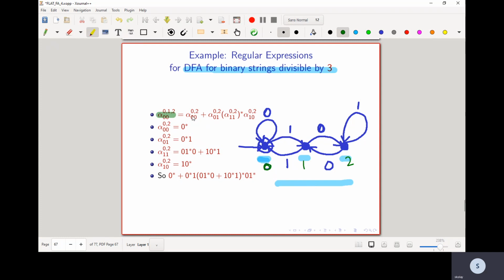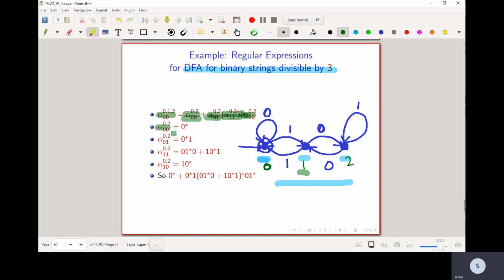And this can be thought of as if I just threw out state 1, then I can think of it as breaking down to alpha 0, 0, where I'm using internal states only 0 and 2, then plus alpha 0, 1 with internal states 0, 2, then alpha 1, 1 internal states 0, 2 star, and alpha 1, 0 internal states 0, 2. So what remains is to show how to express these sub regular expressions.